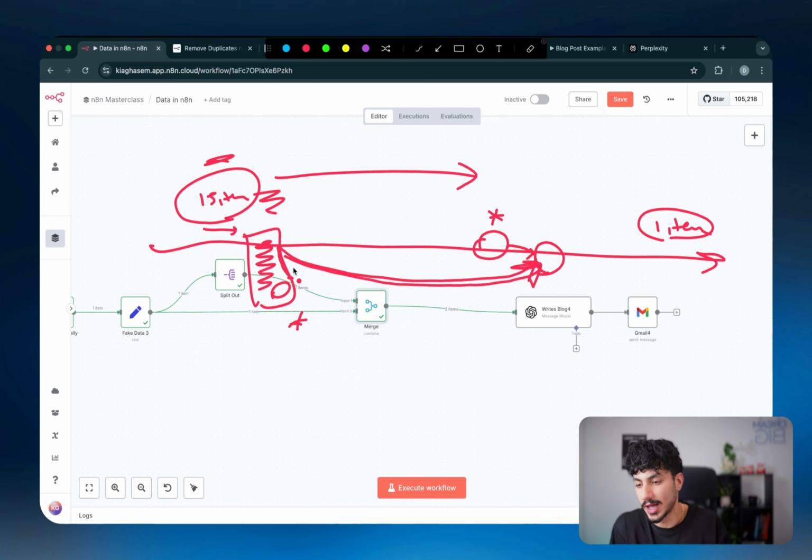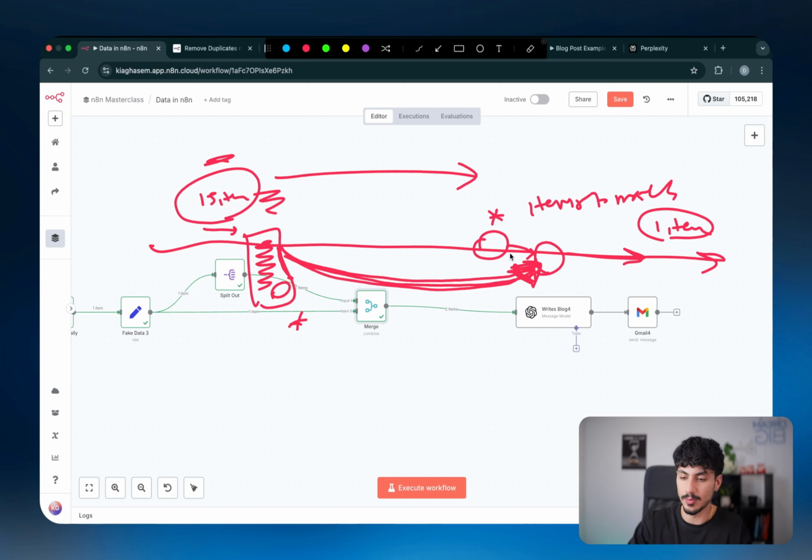And the way to solve that is just to bring it all the way back, merge it in, get the number of items to match, and then you can obviously carry on with building the rest of the flow. So that'll probably make a bit more sense once you actually get into it and start building out flows for yourself. But yeah, making sure that the number of items match is pretty important when it comes to n8n.